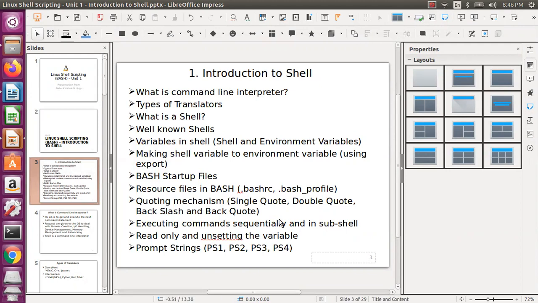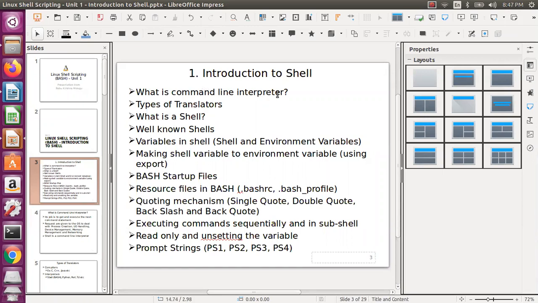These are the topics which we are trying to cover in this session, and if this session runs long, we will see the rest in the next part. Of course, this is unit 1. Unit 1 part 1, we'll try to see what we can cover. Otherwise it will have part 2 or part 3 based on the discussion.